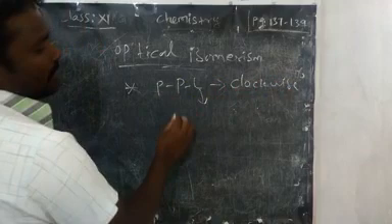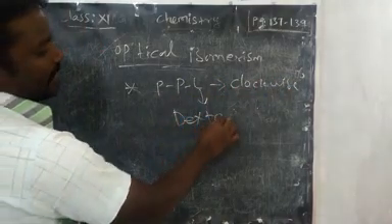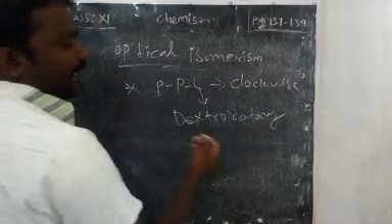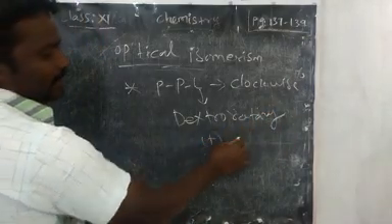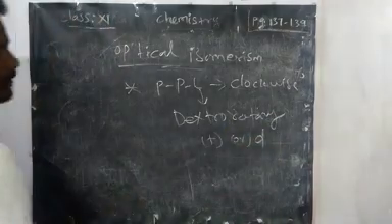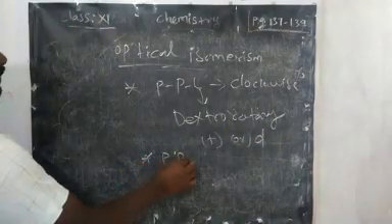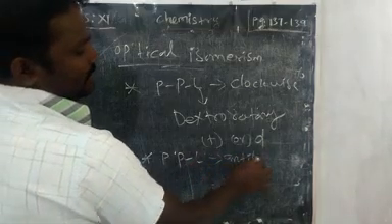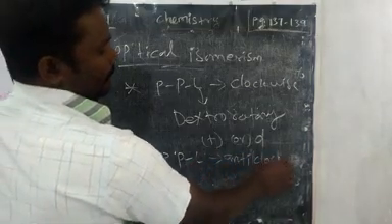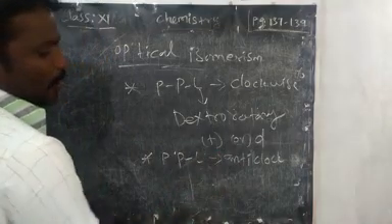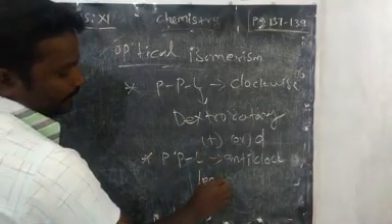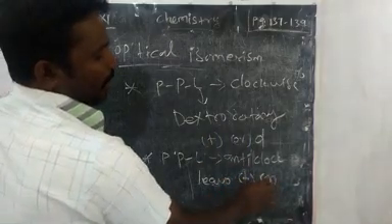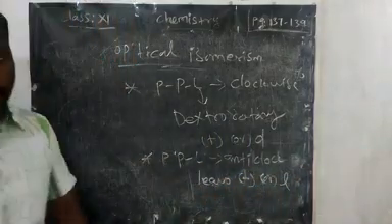Here, a certain organic compound rotates the plane polarized light towards clockwise. We can say it is dextrorotatory. It can be denoted with a plus sign or D. If the plane polarized light is rotated towards anti-clockwise, this is called levorotatory. It can be denoted with a minus symbol or small l.